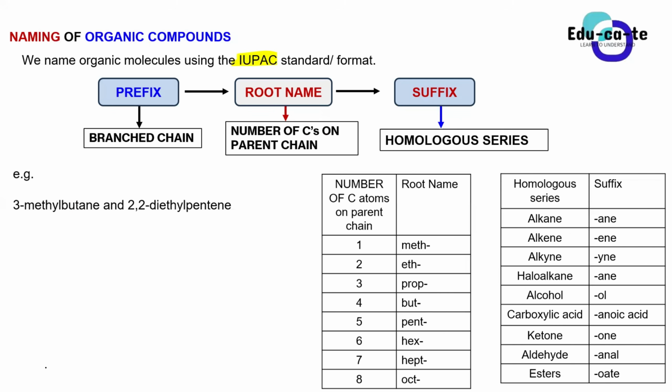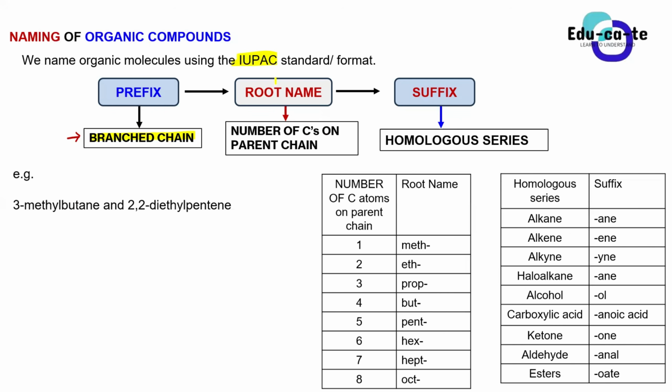For now, we are not going to talk about the branched chain. We are going to start with the unbranched ones. The prefix of an IUPAC name represents the branched chain, or the substituent. That is the prefix, but for now let us ignore it, because we're going to start with unbranched compounds.